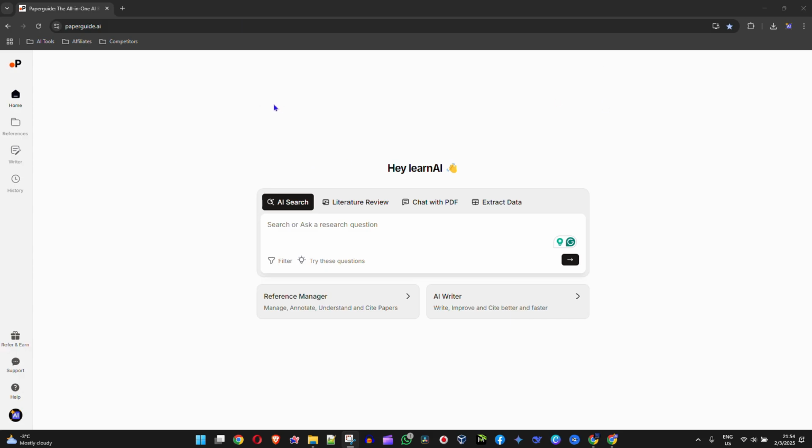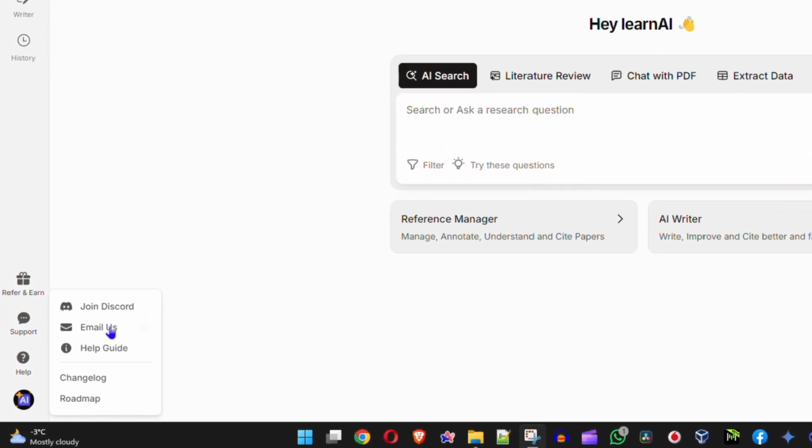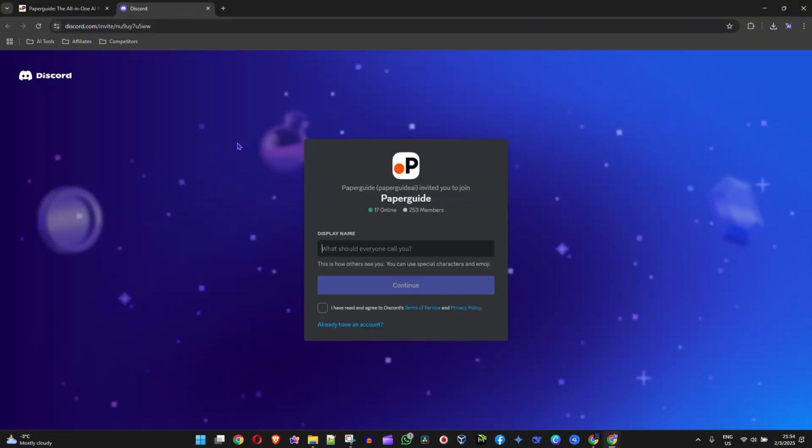Once you're inside your account, guys, simply go down to the lower left hand side where you have help, and you will have join Discord from those options there. Go ahead and click join Discord. You'll have a new tab open with a page where you can start your display name. You can agree to the conditions here, agree to the terms, and click continue.